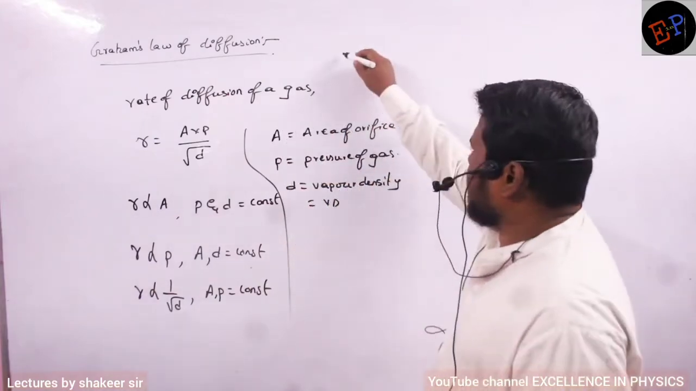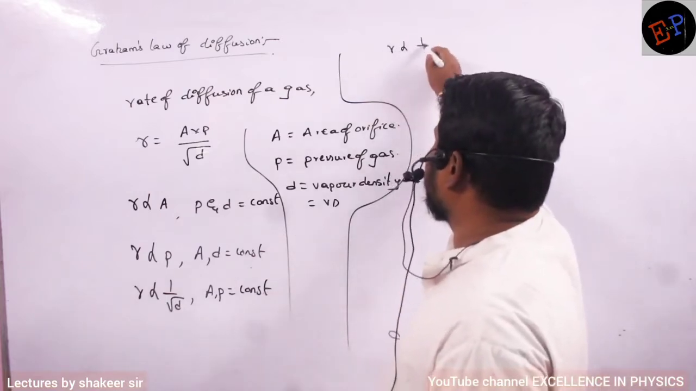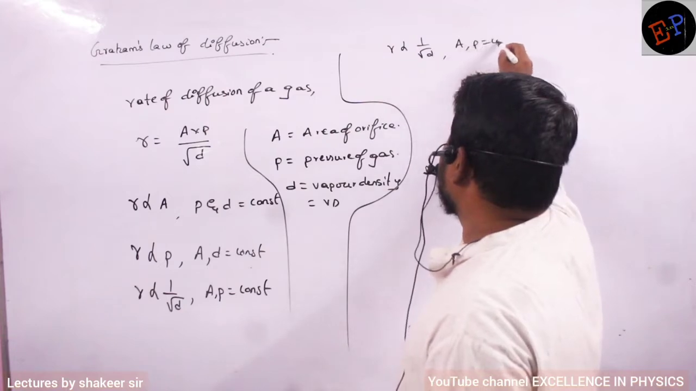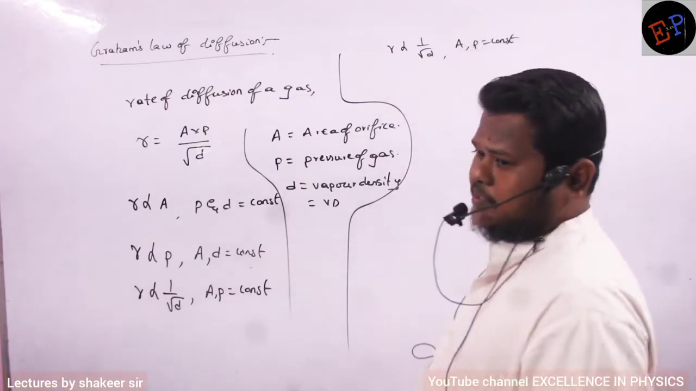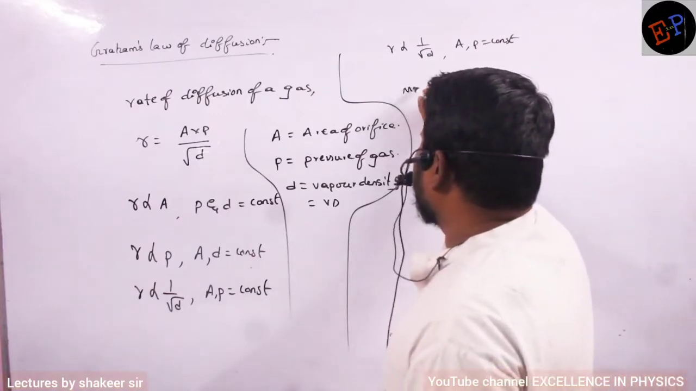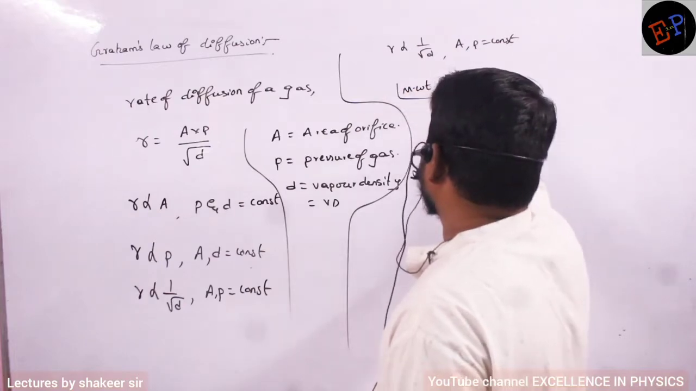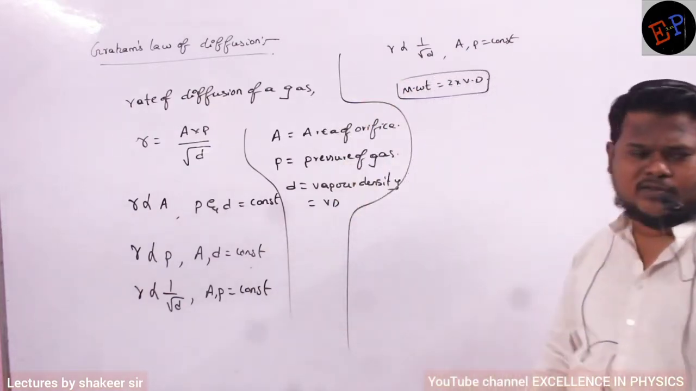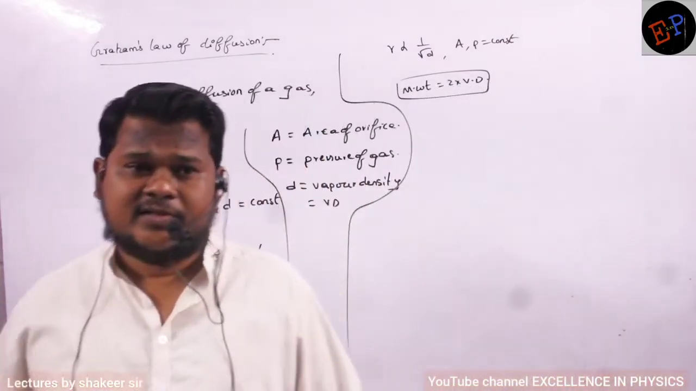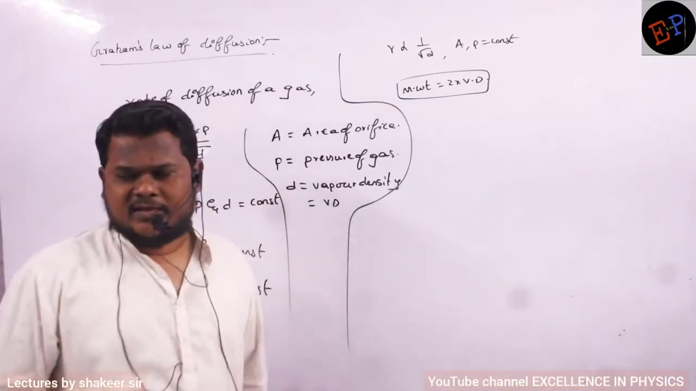Now here also I can write, see, I will take this relation. So R is proportional to 1 by root D, when the area of the orifice and pressure are constant, then I have to write this relation. Are you able to understand? And here there is one more relation. Molecular weight of a gas is equal to 2 times the vapor density of a gas. So this is one more relation which you should remember. What is the relation between molecular weight of a gas and vapor density? Molecular weight of a gas is 2 times the vapor density of a gas.